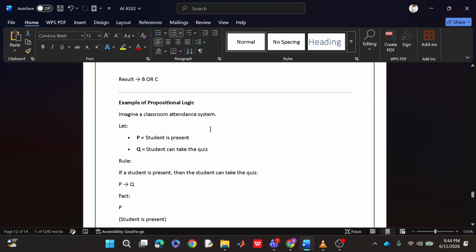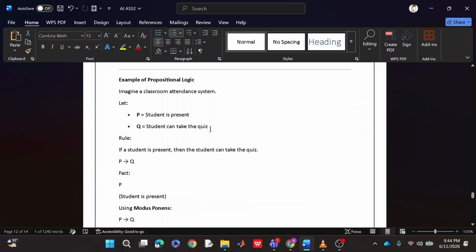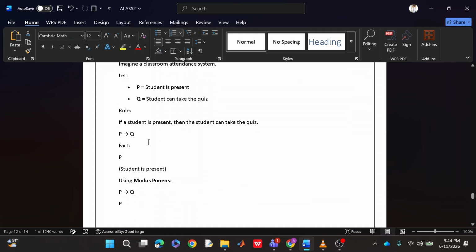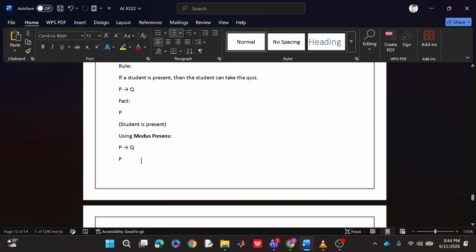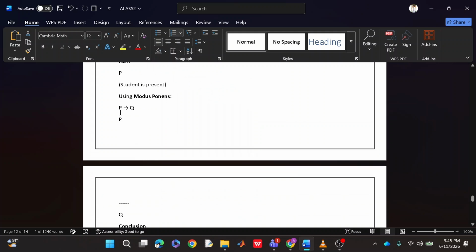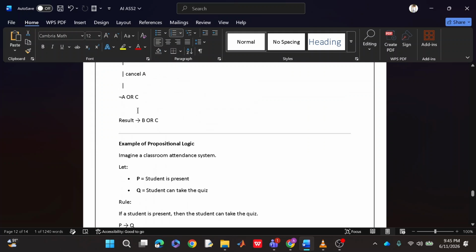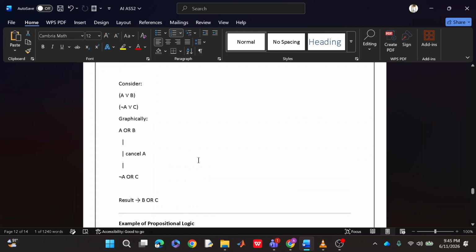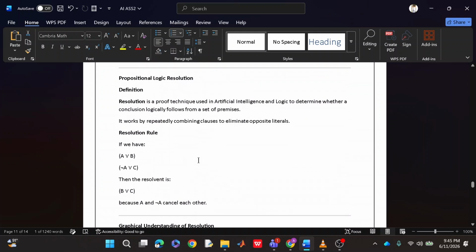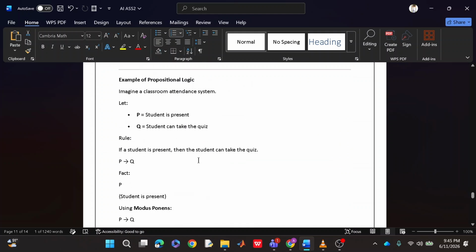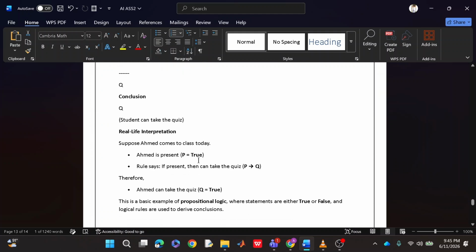P means the student is present, and Q means the student can take the quiz. So the rule we have settled is: if the student is present, he can take the quiz. Using the modus ponens rule, we can say if P is true, which implies Q is true, like if the student is present, then he can take the quiz. So this is how we can set up the environment of our AI agent that will work on a logic like if the student is present, only then he can give the exam or whatever quiz they are giving.